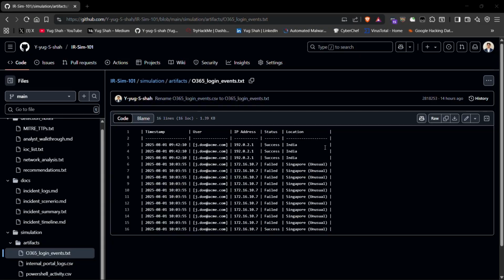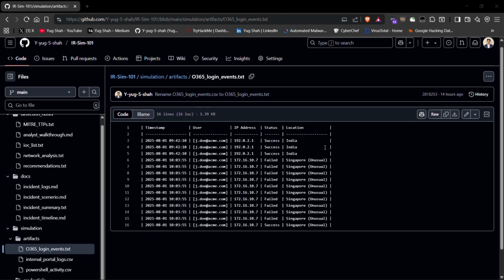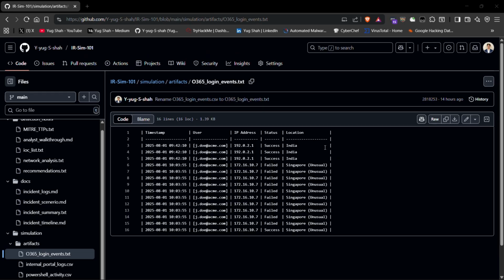The O365 login data shows the story develop. Repeated failed attempts clustered in time, followed by success from an unusual location. In the sample lines, you will notice Singapore for the same user identity, a classic indicator to pivot your investigation from cloud telemetry to potential credential abuse.